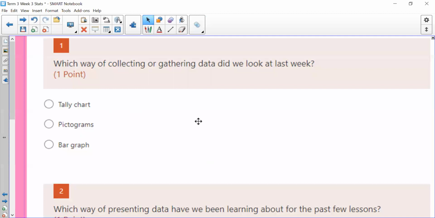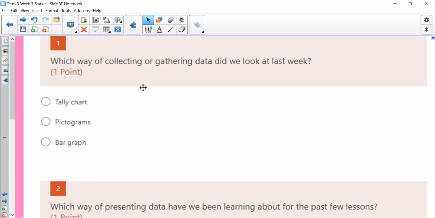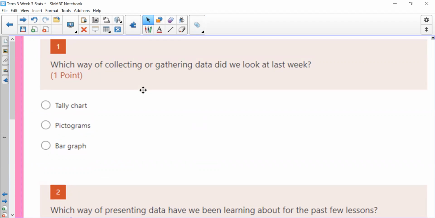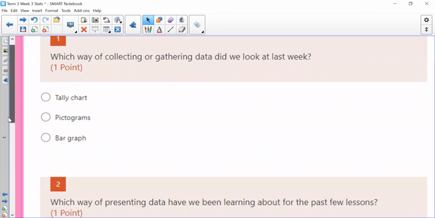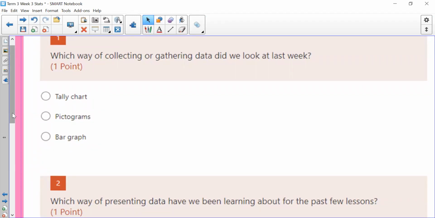So now it is time for your knowledge-based questions. So if you are doing this on Teams and you have access to that, you can go ahead and start doing your quiz. I would leave this lesson open so that you can refer back to it, because remember, it's very fact-based, it's very knowledge today. So you might want to flick back just to refresh your mind. Or if you've made some great notes, that is even better. You can use those to help you.